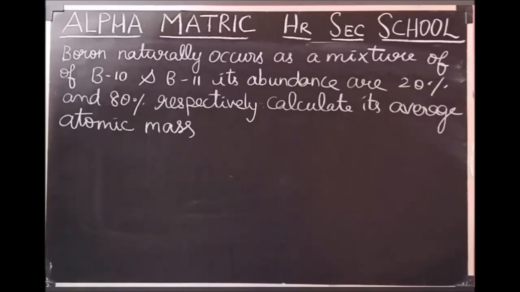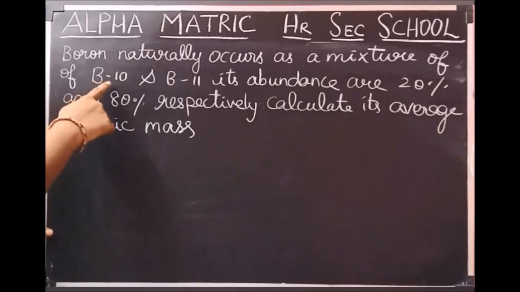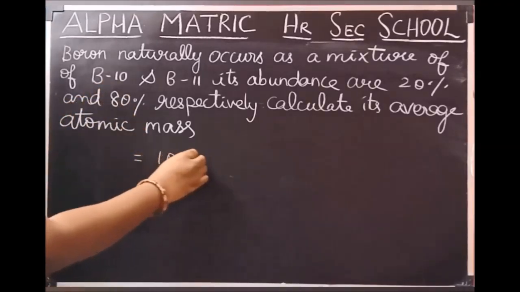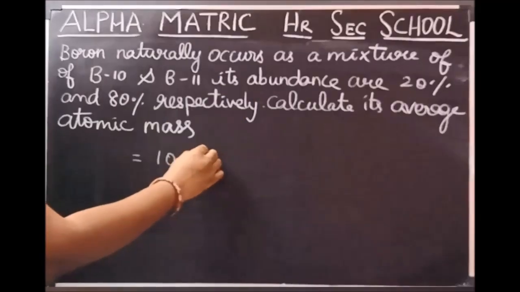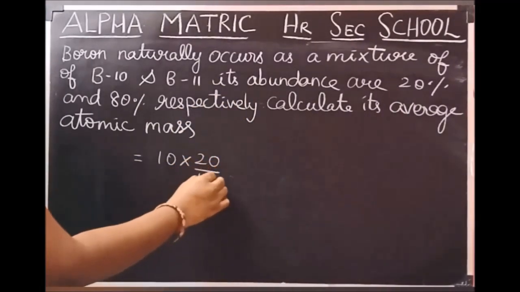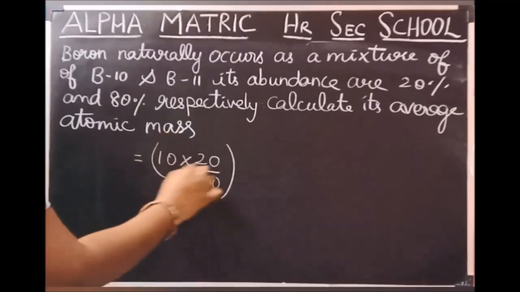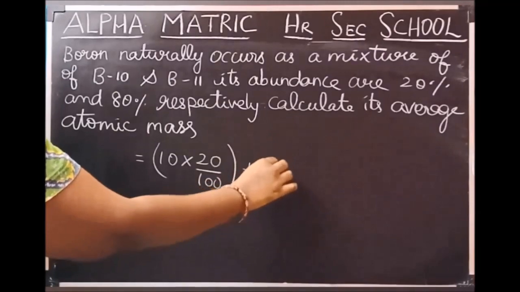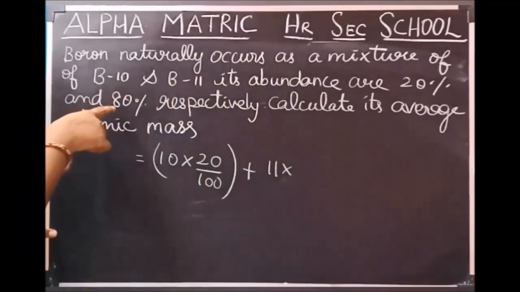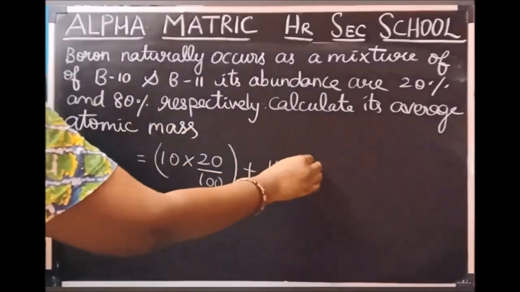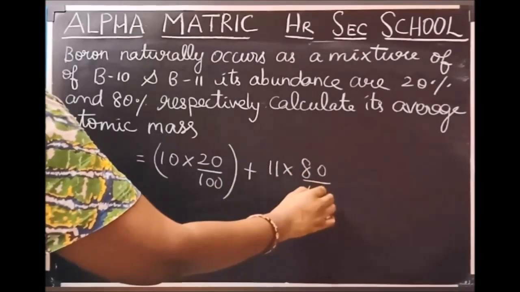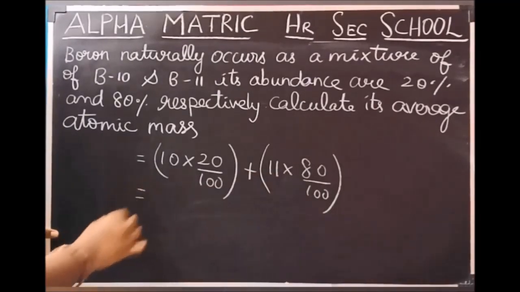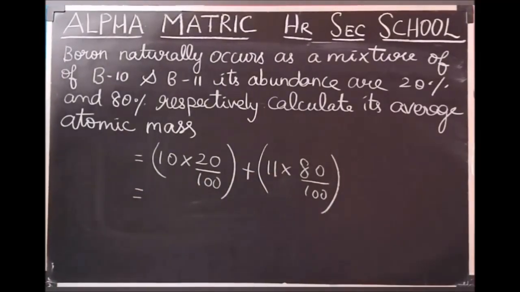We know the formula. First, the atomic mass of first isotope 10 into its abundance 20%, 20 by 100, plus mass of second isotope 11 into its abundance 80%, 80 by 100. By applying the data in formula, we can get the answer.